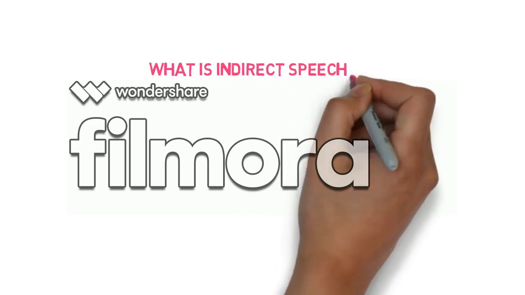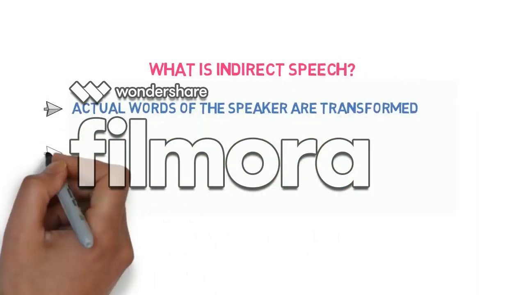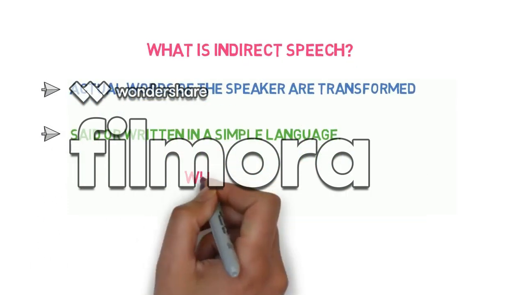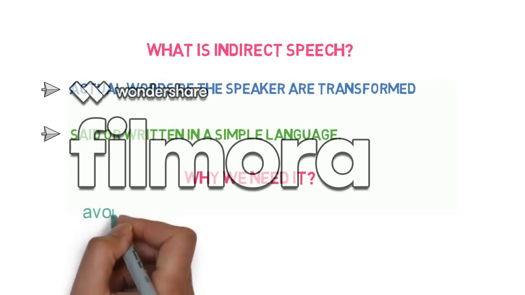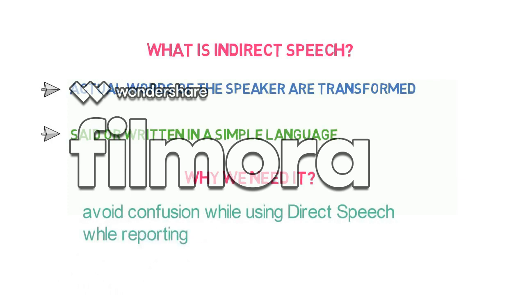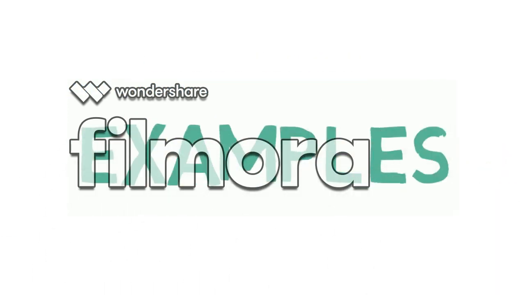Now let's understand what indirect speech is. Here the actual words of the speaker are transformed and they are said or written in simple language. Now, why do we need indirect speech? The reason for the change is to avoid confusion while using direct speech in reporting. Let's take the examples that we saw in direct speech and convert them into indirect speech.